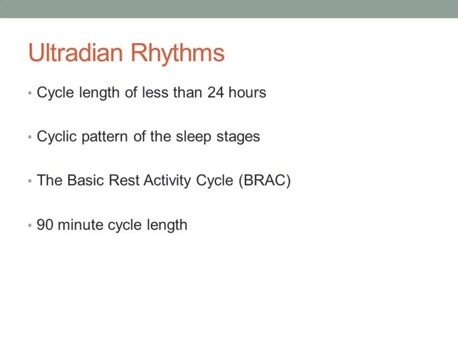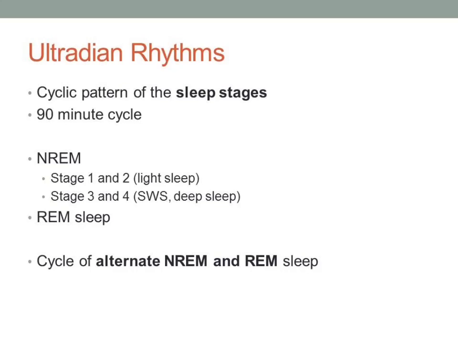Ultradian rhythms have a cycle length of less than 24 hours, so each cycle is completed more than once in a day. Two examples of ultradian rhythms are the cyclic pattern of the sleep stages and the basic rest activity cycle. Each of these rhythms has a 90-minute cycle length. When we're asleep, we go through a cycle of alternating between different types of sleep with different patterns of brain activity that repeat over a 90-minute period.